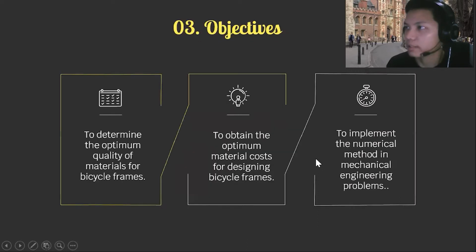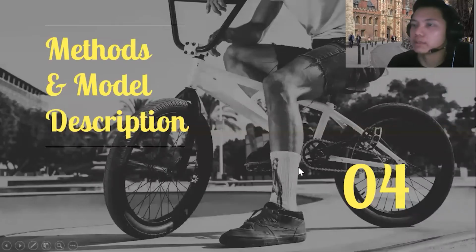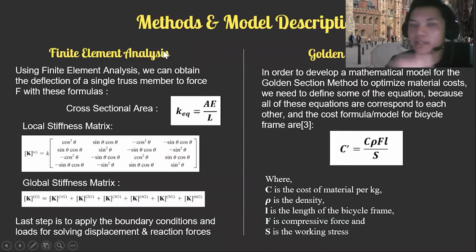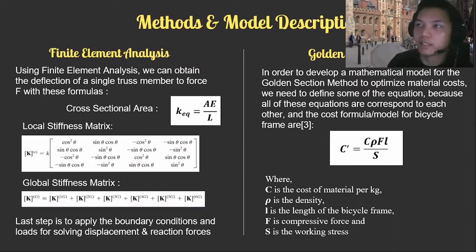Next one, the objectives. The objectives of this final project are to determine the optimum quality of materials for bicycle frames, to obtain the optimal material costs for designing bicycle frames, and to implement the numerical method in mechanical engineering problems. The next one is the methods and model description. I've said before that we're using two different methods, which are finite element analysis and golden section method. We're going to talk about the finite element analysis first.